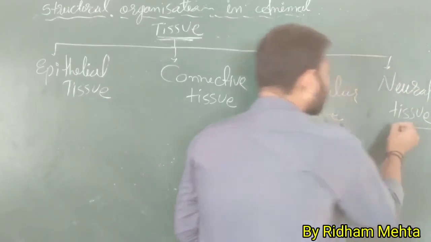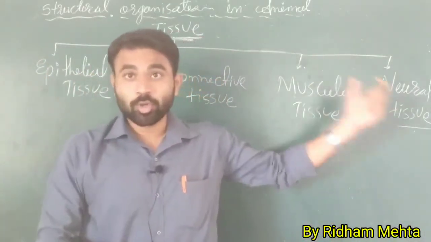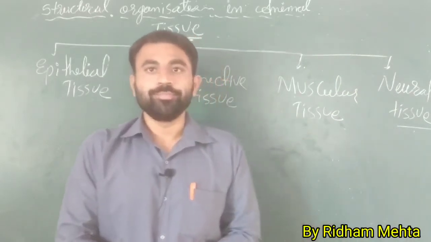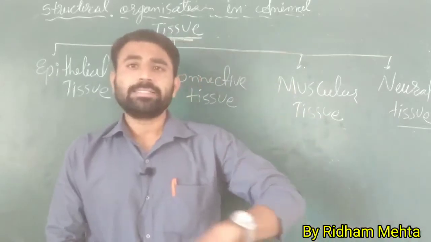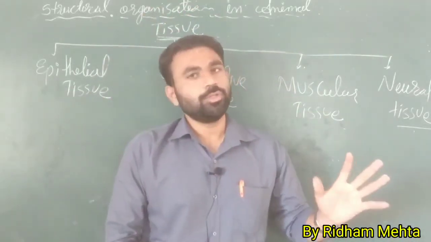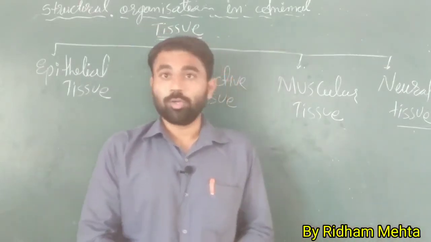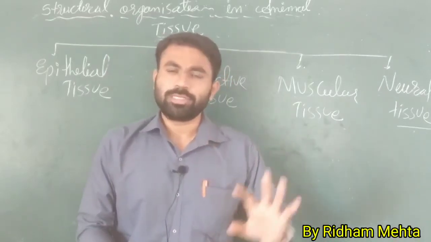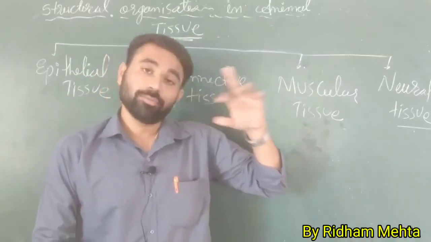Without this tissue they cannot do any work, because neural tissue is for the coordination and regulation of your body. The neural tissue is present throughout the body; nerve tissue is arranged throughout the whole body. So neural tissue or nerve tissue is the most important part. All tissues are important according to their places.